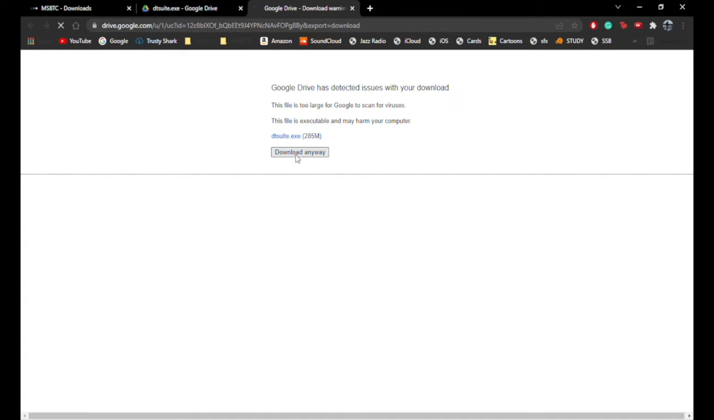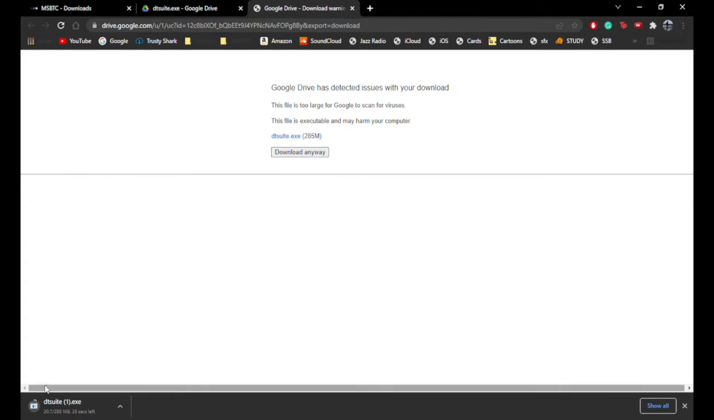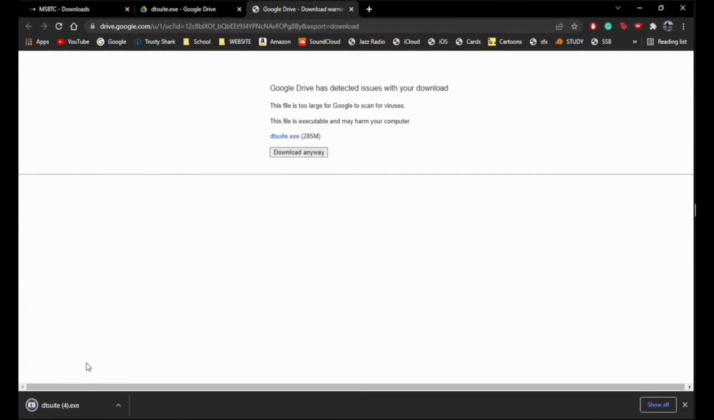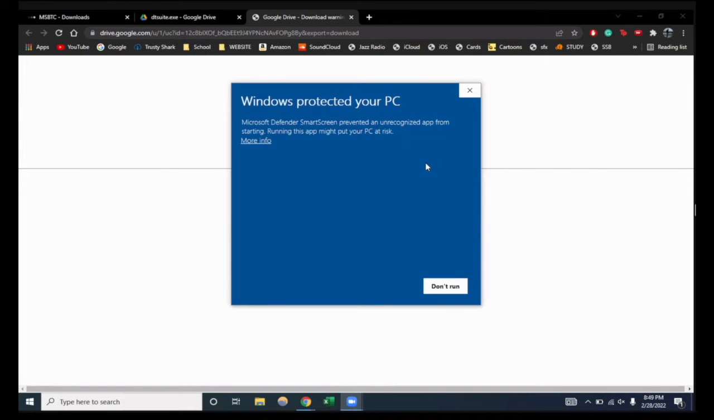and then press download. Download anyway. Okay, now click on that download. Now you can press more info and then run anyway.